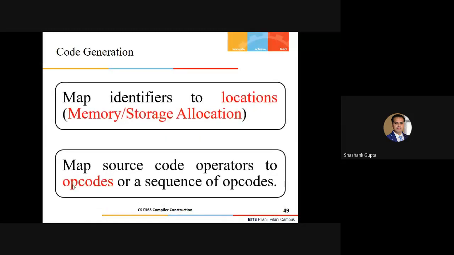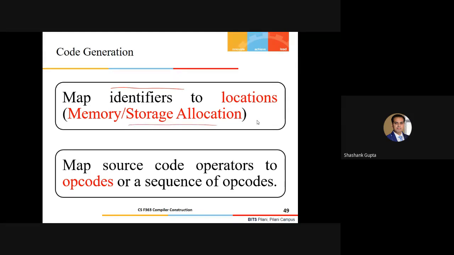What exactly needs to be done? We'll just take an overview. We have the identifiers at the source level, at the disambiguated parse tree. So we'll map those identifiers to certain locations in the memory, or we'll use certain existing concepts of the storage location. This is what we'll do as a part of the first step in the machine code generation.